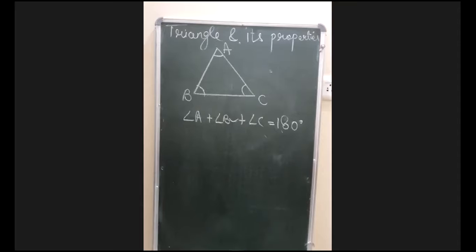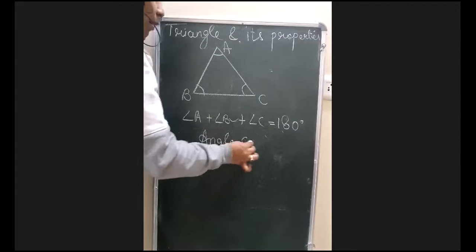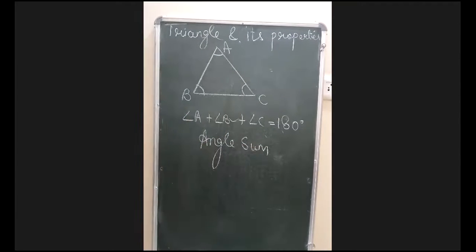This is called the angle sum property. किसी भी ट्राइंगल के तीनों एंगल का सम 180 डिग्री ही होता है. It could not be more than 180, it cannot be less than 180. 180 means 180, it could not be 179, it could not be 181.